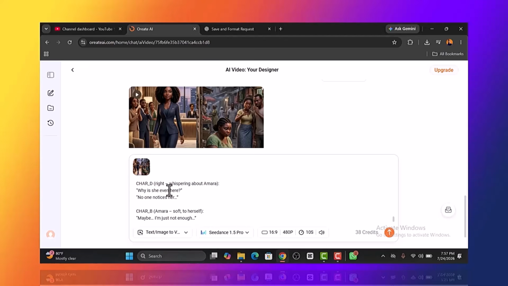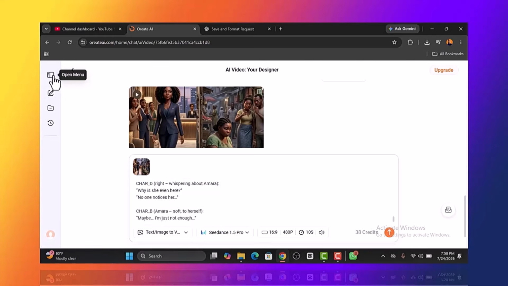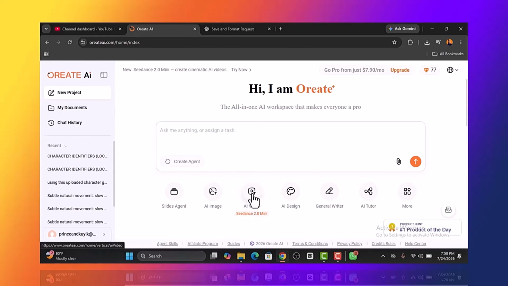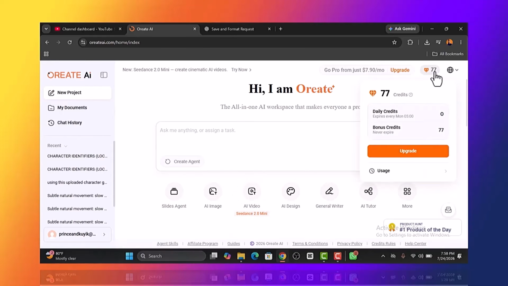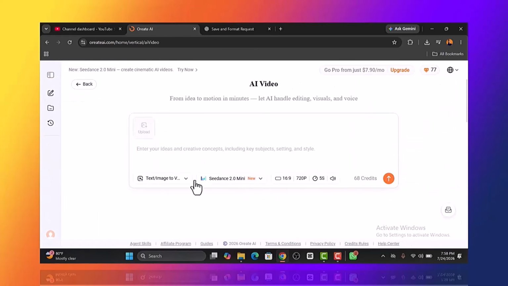To generate a new video, you cannot continue from here. What you need to do is open a new chat, open this, and then create a new project. That's the only way. Okay, so we have 77 credits remaining. I'm just testing, to show you that you can use this platform any way you want. Now go ahead and select this.